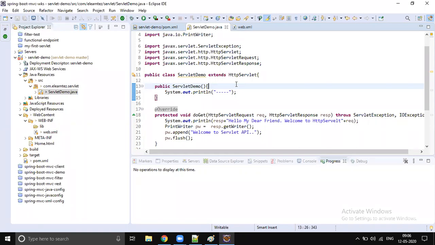But from today onwards, things will change. We don't write our application as a standalone application. We have to run our application on a server. So till now we never talked about a server. What is a server then? A server is software which will execute this servlet. So the life cycle is different now. It's not a main thread, main method execution.